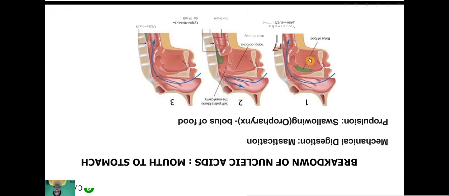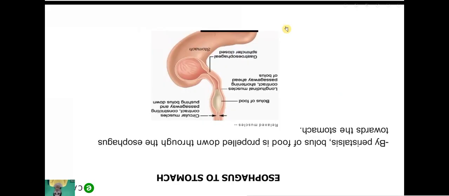See, we eat the food and chew it. This is also a part of breaking down the food. Then we swallow that food, which is the bolus of the food. So from mouth to stomach, the food is converted into a bolus, and that bolus goes into the esophagus. Now esophagus to stomach. By peristalsis, the bolus of food is propelled down through the esophagus toward the stomach.